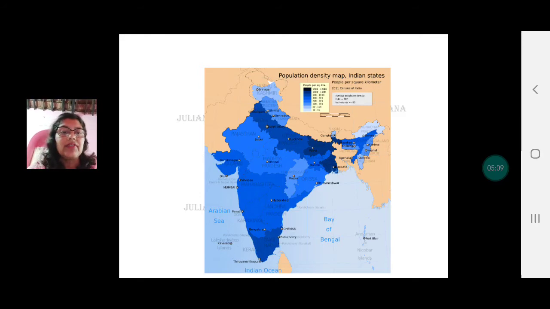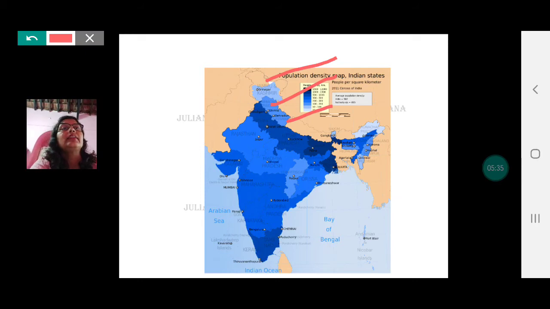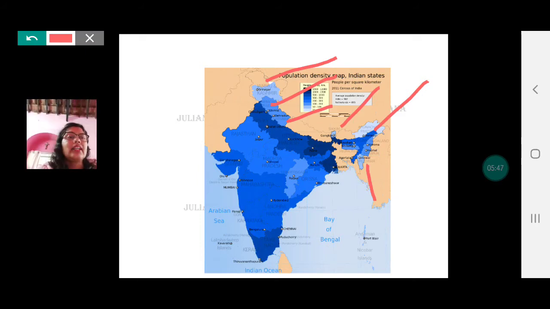Second question is state with lowest population density. Now I would advise you to look at your maps, because this map is slightly different from what is given in the textbook. However, looking at your maps, you find the population density is very low in Jammu Kashmir, in Himachal Pradesh, because it's shown with very, very light shade of orange. Then Uttarakhand. Then in the northeastern side, you have Sikkim, Arunachal Pradesh, and Mizoram. So these are the places with very low density of population.